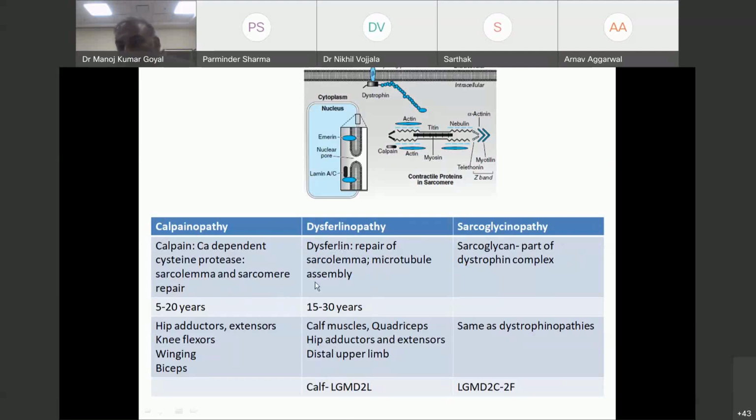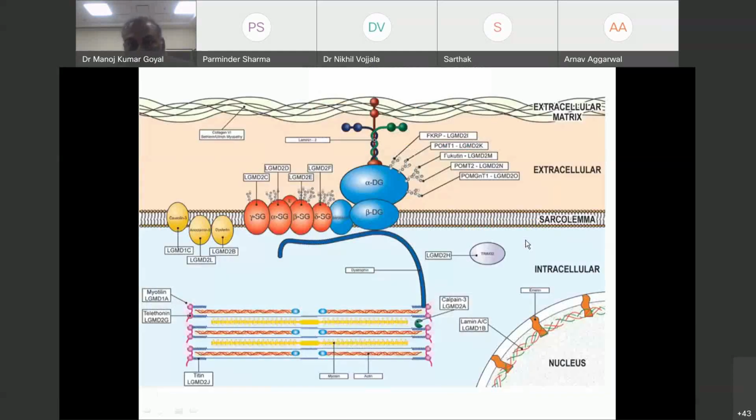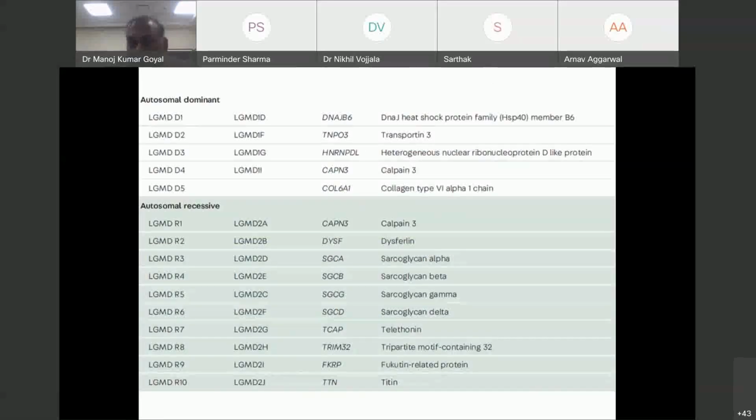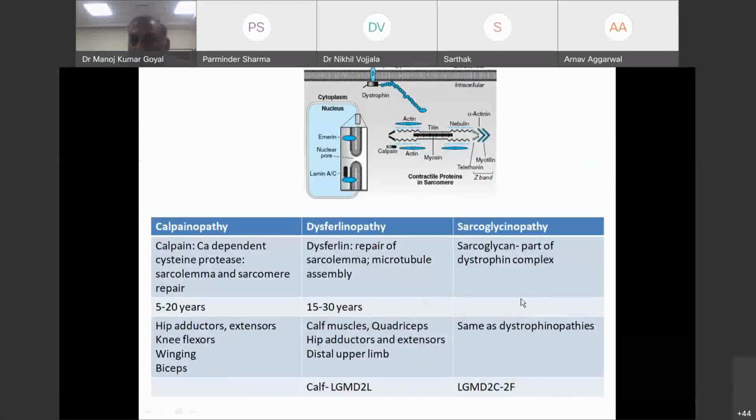These two are very common in our part of the country. Sarcoglycanopathies are the third common; we discussed it's part of the dystrophin protein complex. So they are just going to present like dystrophinopathy. They are usually milder, but can have every kind of phenotype, just like dystrophinopathy. These three are the limb girdle muscular dystrophies which we commonly see in our part of the country.